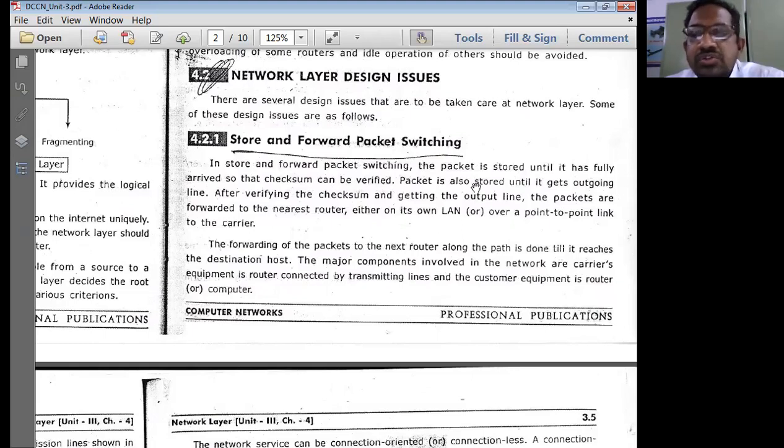All these design issues are really important and need to be taken care of when we design a network in a communication system. The first design issue is the store and forward packet switching method.